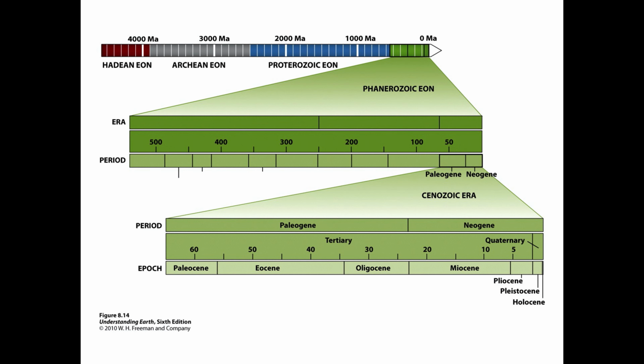And here we have a representation of this time in several different resolutions. We have the eons listed here. We're going to take a closer look at the Phanerozoic eon, visible life eon, and then we're going to zoom in further and look at the Cenozoic era, the modern life era, and then into the epochs here that we discussed at the end of the last lecture. These have now been defined and characterized in precise terms using absolute radiogenic isotope dating.